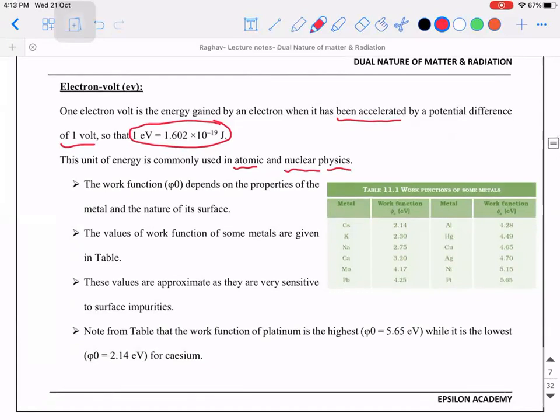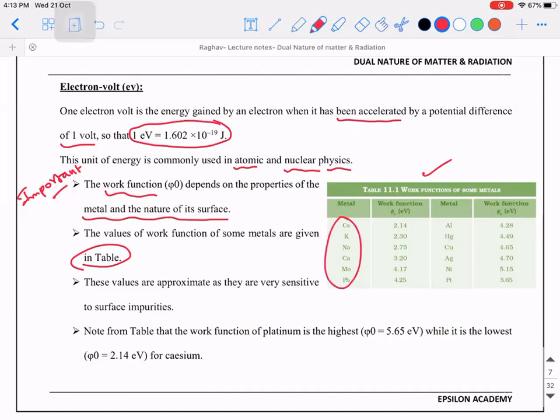Okay. So next, there are certain important points related to work function. It says the work function depends on the property of the metal and the nature of its surface. We say property of the metal because each metal is going to have different valence electrons. Depending on it only, we can talk about the work function of that particular material. The values of work function are given in the table. This table I picked up from NCERT only. The different metals are given and their work functions are given in terms of electron volt.